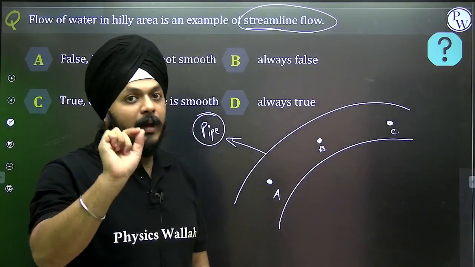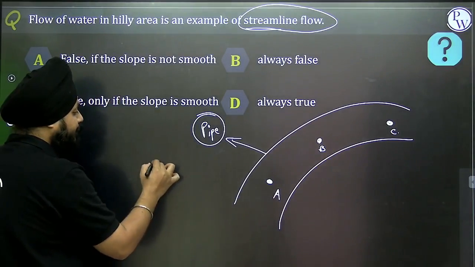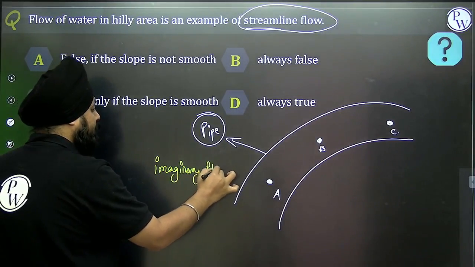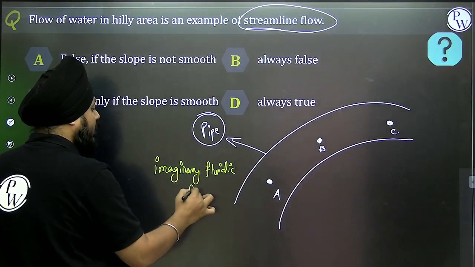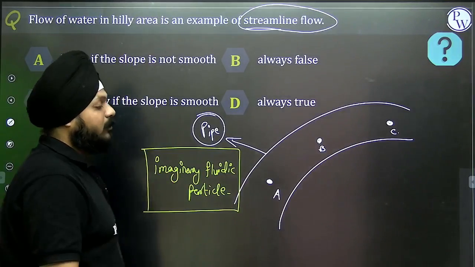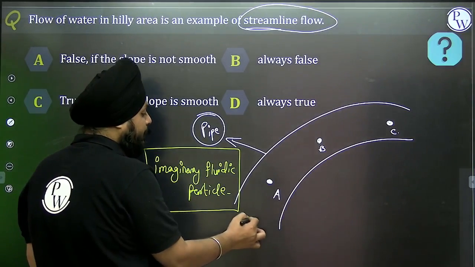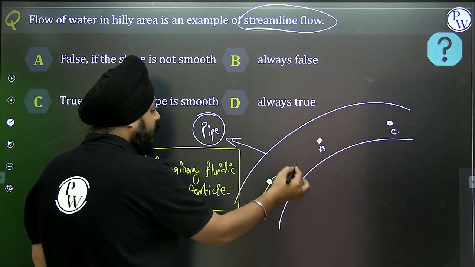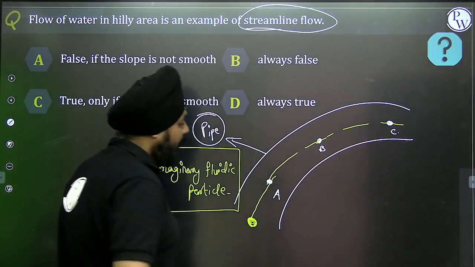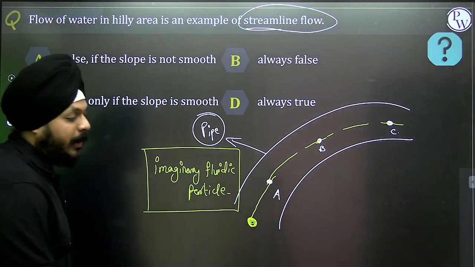Now I am talking about an imaginary fluidic particle. Suppose it is at this point. First of all, it is crossing through point A, then it is crossing through point B, and then it is crossing through point C. When will this flow be considered streamline?